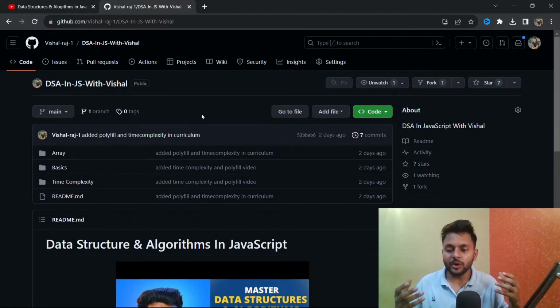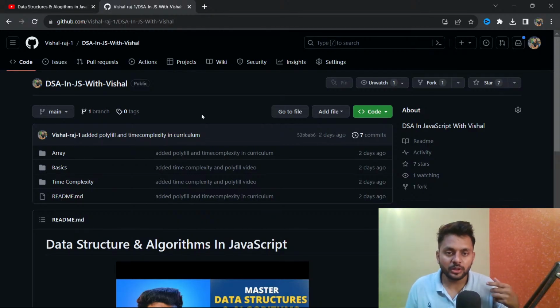Think about what methods, what topics, what data structures and algorithms you have learned so far, and with the help of that knowledge, how can you solve that problem? Because if I'm sending some questions to you, that means that question should be solvable using the topics we have covered so far. So try to solve that question in 20 to 30 minutes.